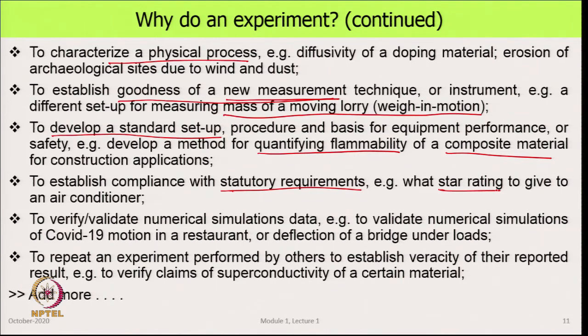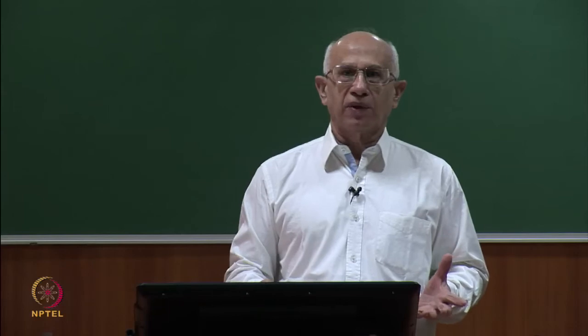Another very important thing that we do frequently is to verify and validate numerical simulation data. This is particularly true of engineering and many sciences also. So, for example, recently we have been looking at articles which say that in well ventilated places COVID-19 is less infectious, in closed spaces COVID-19 is more infectious.